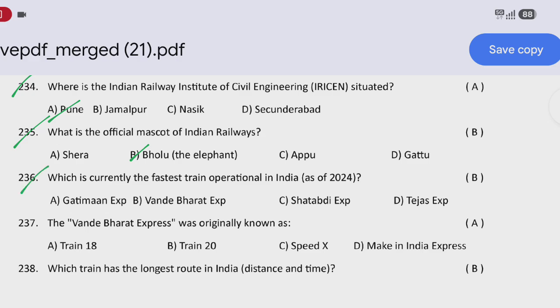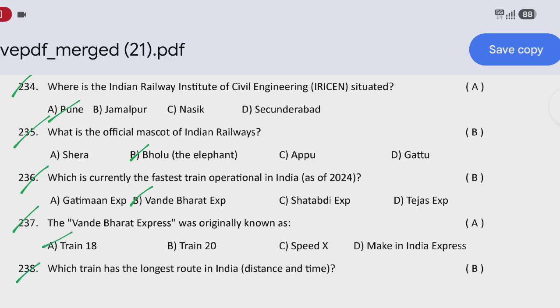Next question: which is currently the fastest train operational in India as of 2024? That is option B, Vande Bharat Express. Next question: the Vande Bharat Express was originally known as? That is option A, Train 18.